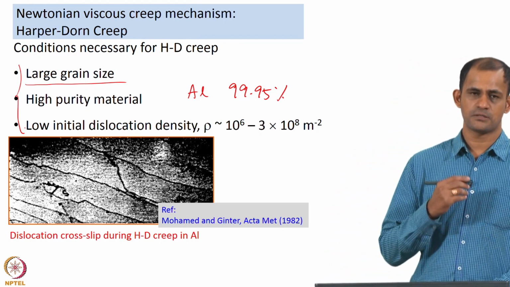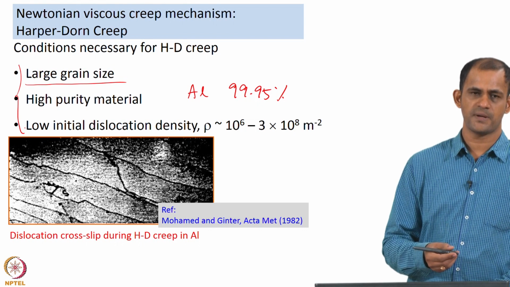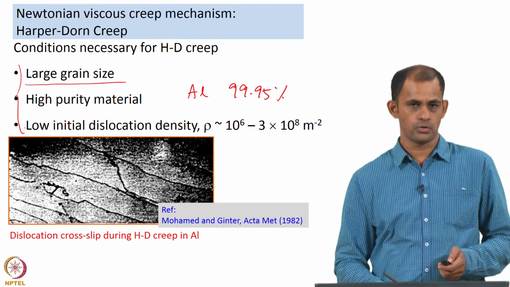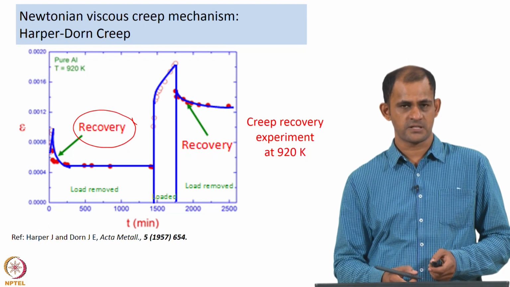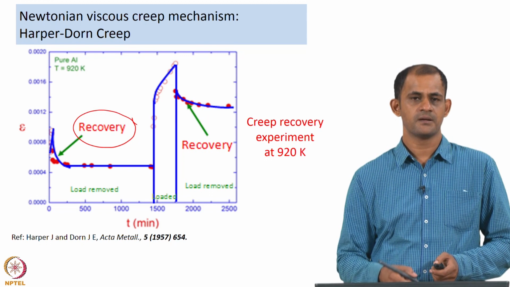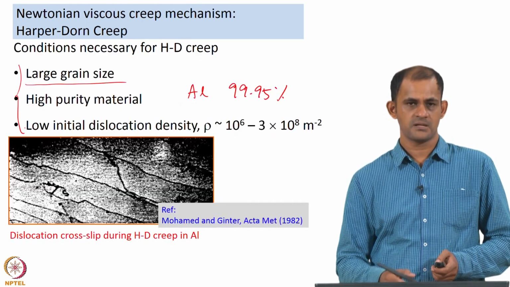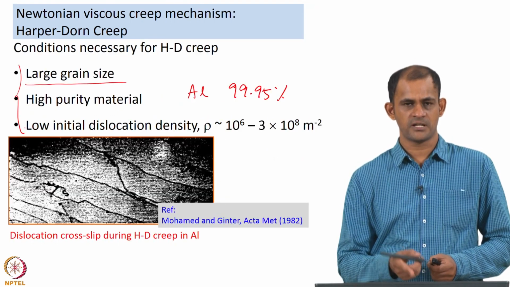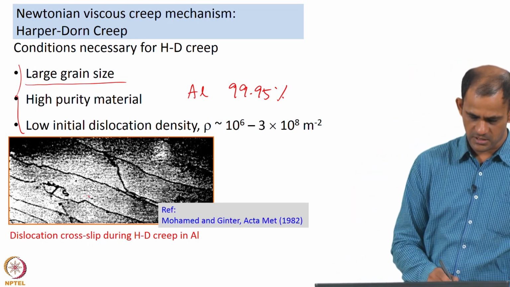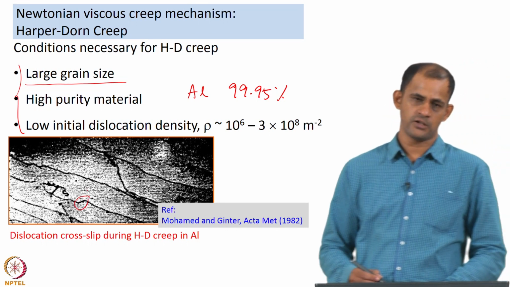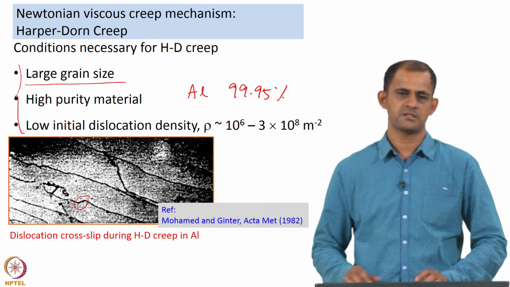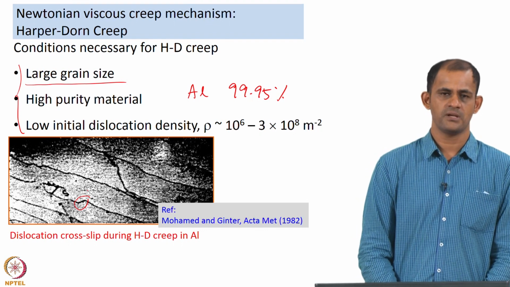They said dislocations definitely are participating in the deformation process, as Harper and Dorn had also said from the recovery experiments. From their TEM experiments, Mohamed and Ginter showed that dislocation cross slip is happening during Harper-Dorn creep, and so they said indeed dislocations are participating during Harper-Dorn creep.